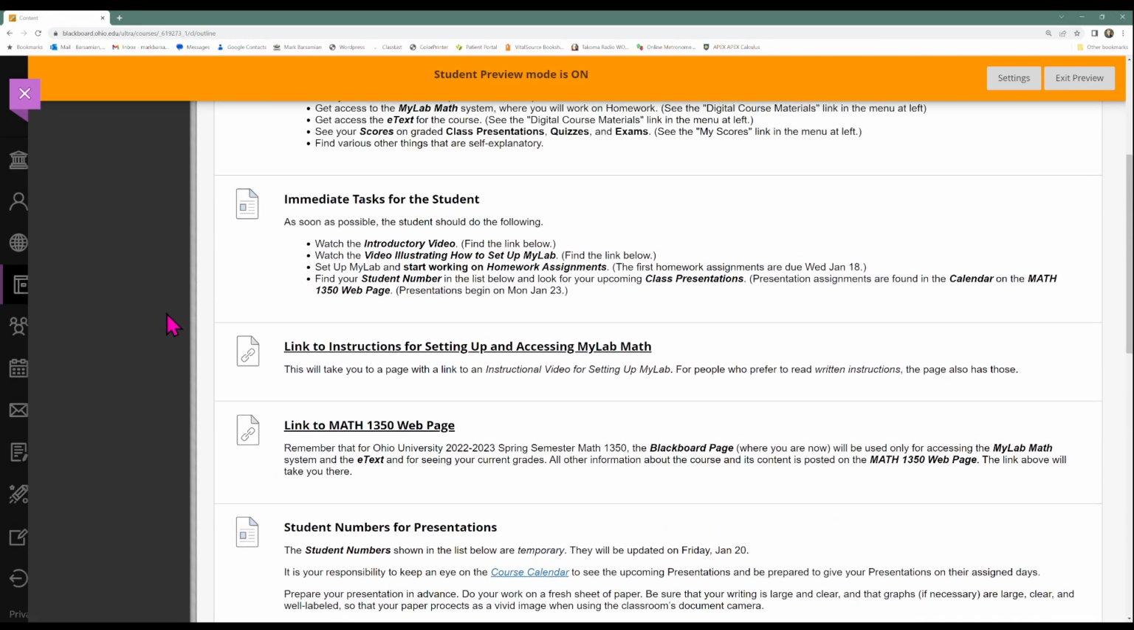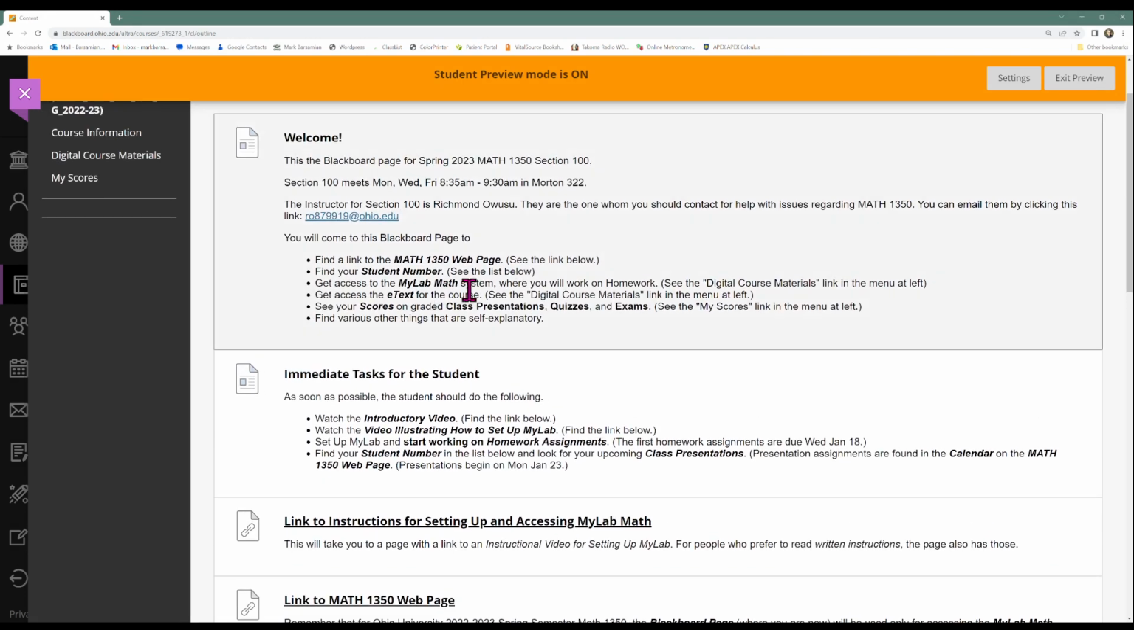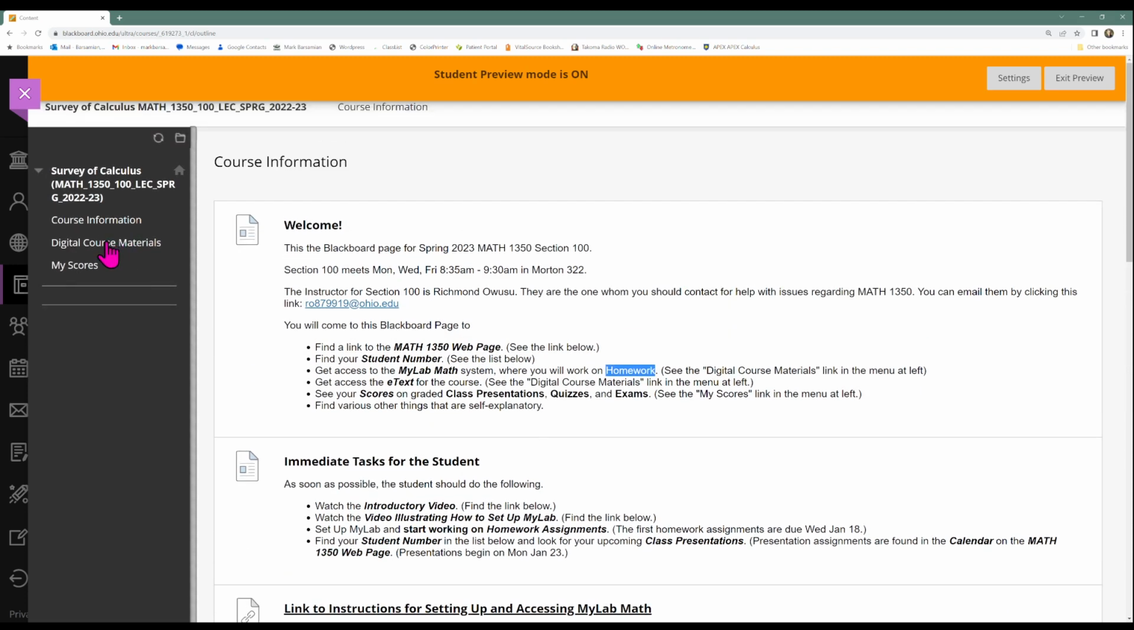You'll also come to Blackboard to get access to the MyLab math system. That's where you'll do homework. You'll get to the MyLab math system by clicking on this link here on the left called Digital Course Materials. You'll also come to Blackboard to get access to the e-text, the online textbook for the course.